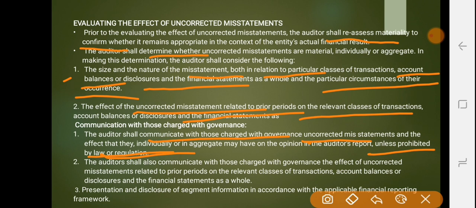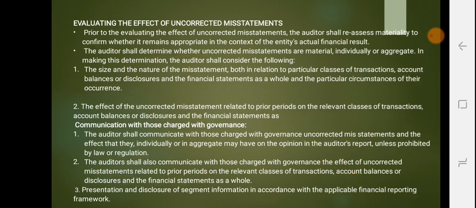The auditor shall also communicate with those charged with governance the effect of uncorrected misstatements relating to prior periods on the relevant classes of transactions, account balances, disclosures and the financial statements as a whole. Then representation and disclosures of segment information in accordance with the applicable financial reporting framework. So this is all about evaluating the effects of uncorrected misstatements.